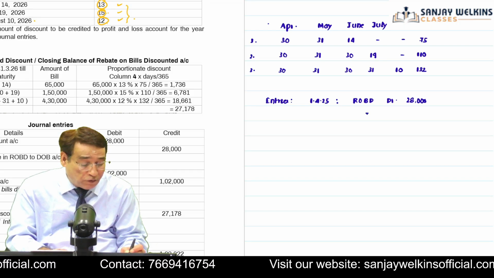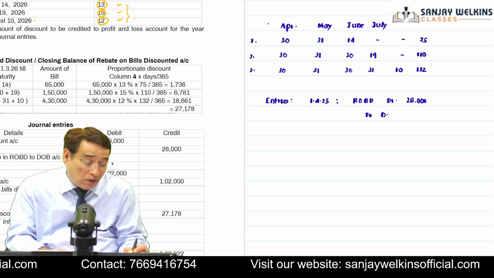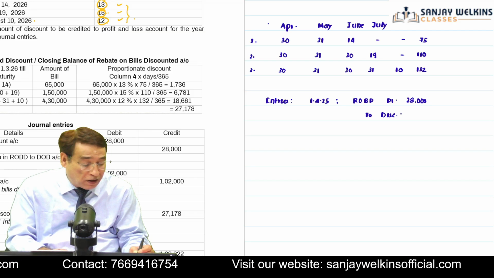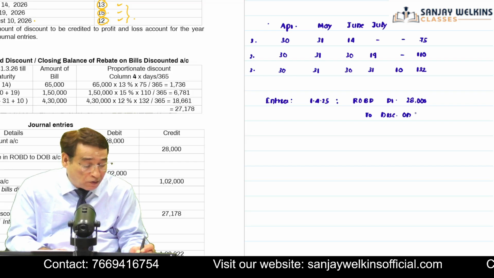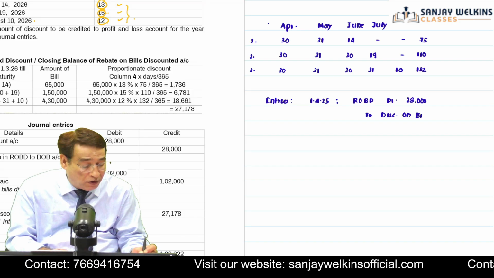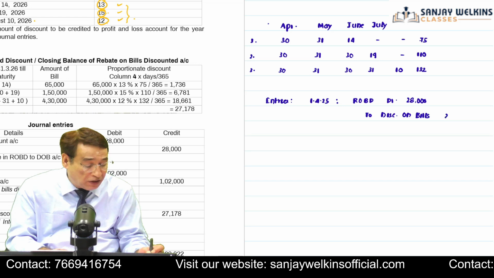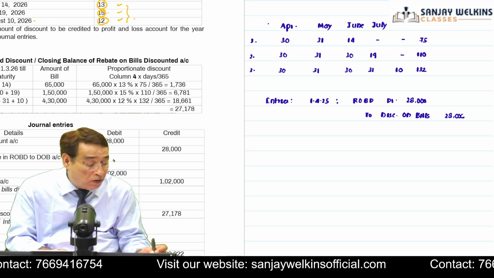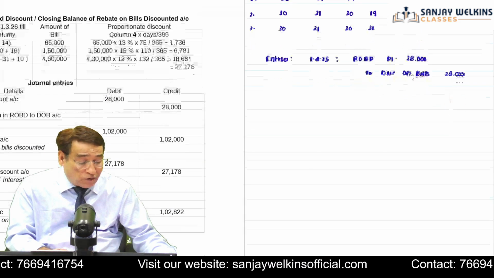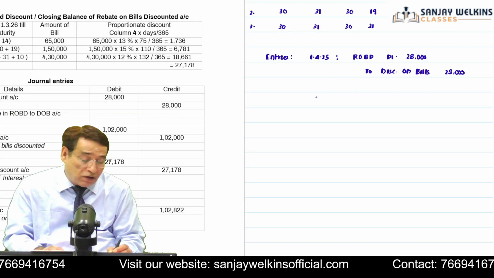And you will transfer this discount to discount on bills account. Now, discount on bills account. Is it clear to you or not? So this is how you will pass the entry: transfer of opening balance of rebate on bills discount account.